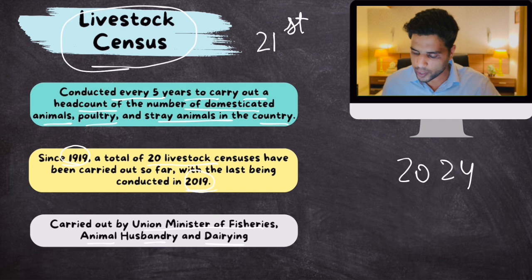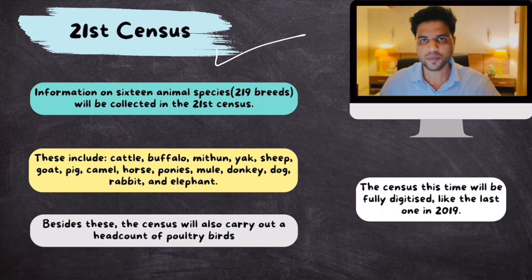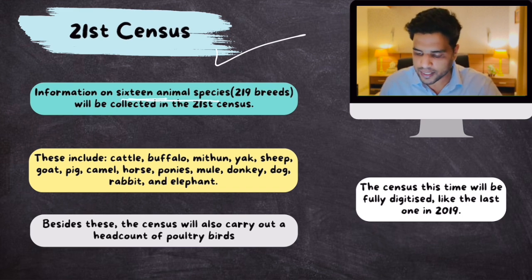Now, as far as this 21st census is concerned, the ministry has announced that information on 16 animal species will be collected. Each of these animals has different breeds also. So we are basically surveying 16 animal species and 219 breeds. What are these animals? Cattle, buffalo, mithun, yak, sheep, goat, pig, camel, horse, ponies, mule, donkey, dog, rabbit, elephant. So these are basically domesticated animals.